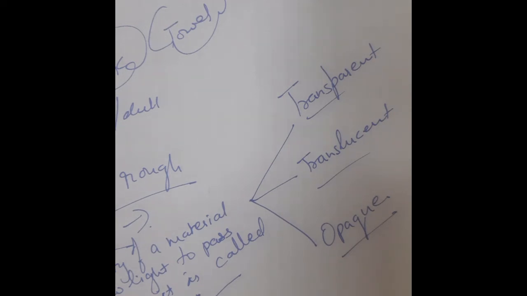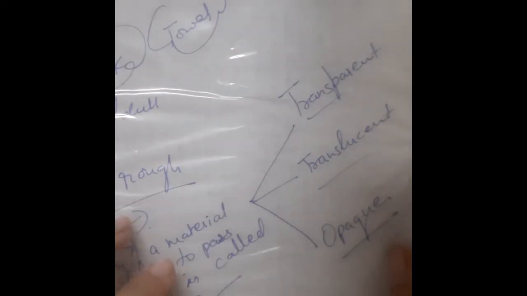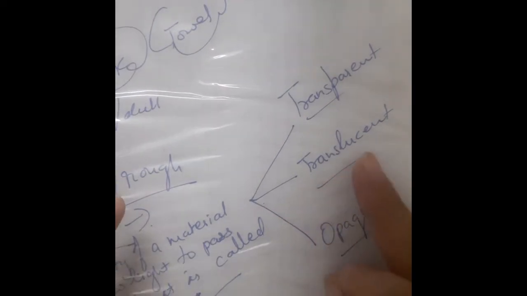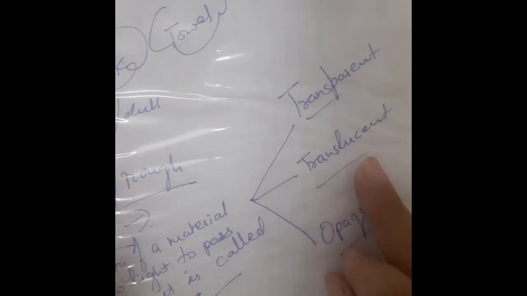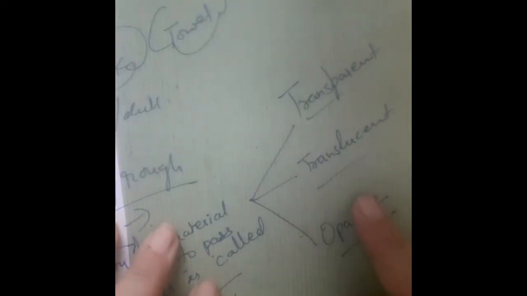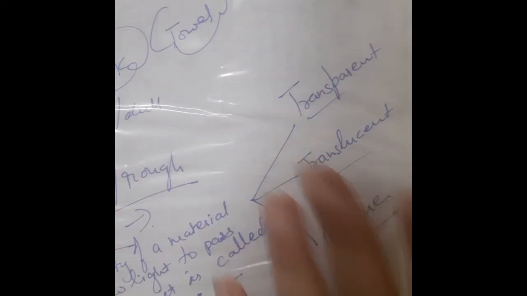I have one plastic sheet with me. You can see this is transparent. You can read through it. Everything behind this sheet is clear. But if I put this other sheet, now the vision is not as clear as it was before.